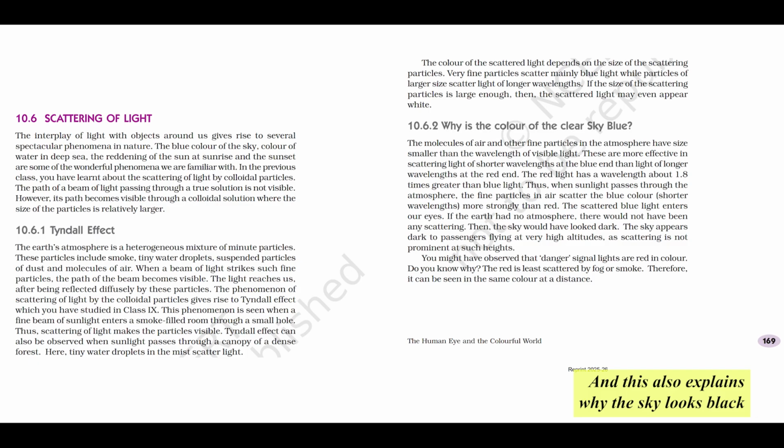And this also explains why the sky looks black from space or very high altitudes, right? Because there's no atmosphere, no particles up there to scatter the light? Exactly. No scattering, no blue sky. Just black space with the sun, moon, and stars.